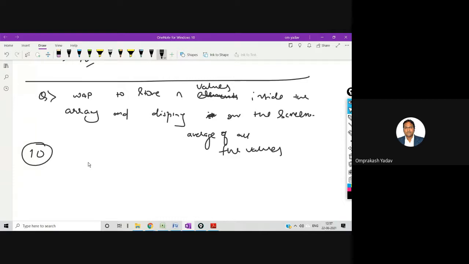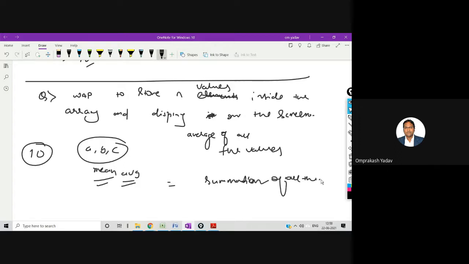So you know that if there are 3 elements, let's say A, B and C, right? If we want to find the average or the mean, so what we will have to do, we have to do first of all the summation of all these 3 elements. So what is the formula for mean or average? The summation of all the elements divided by the number of elements. Okay, so remember this: summation of all the elements, divided by number of elements.